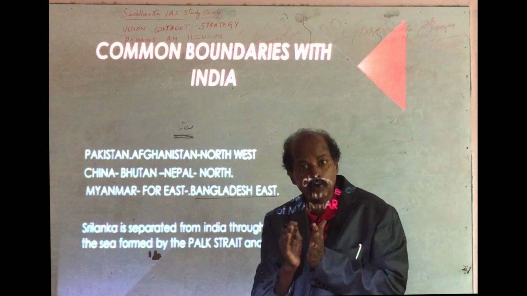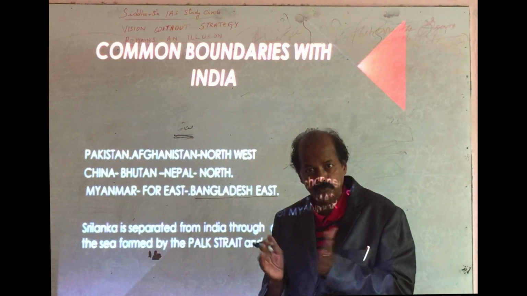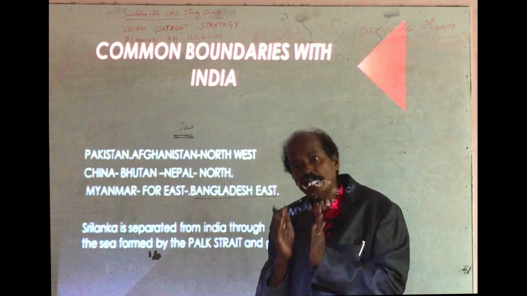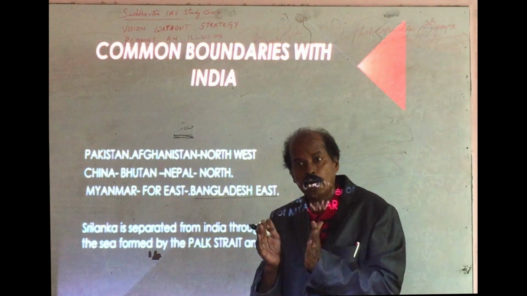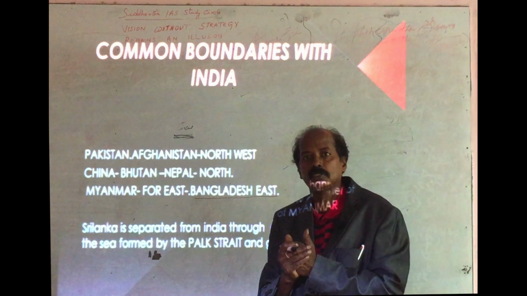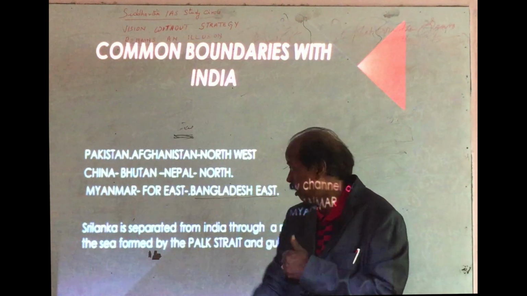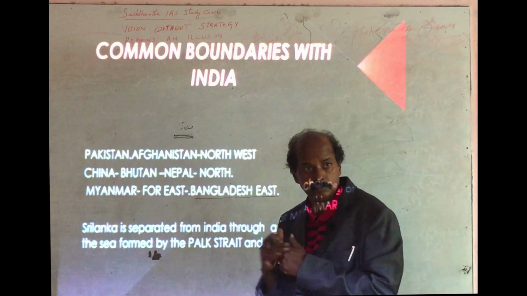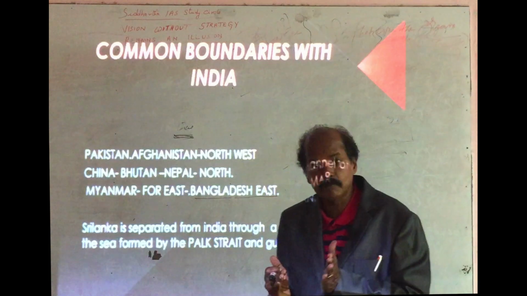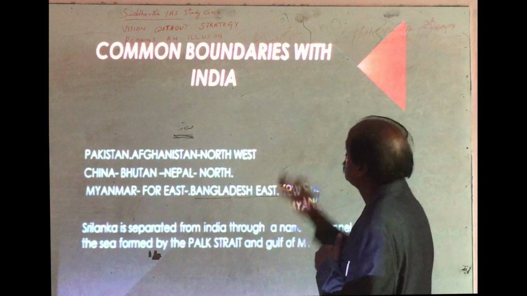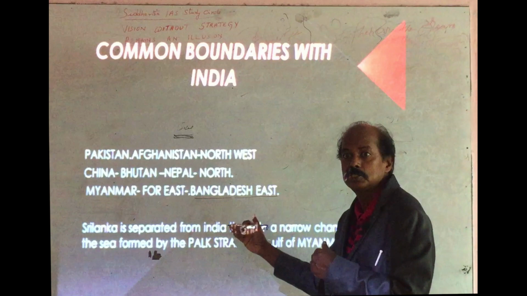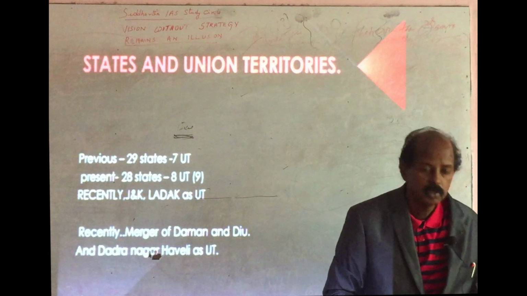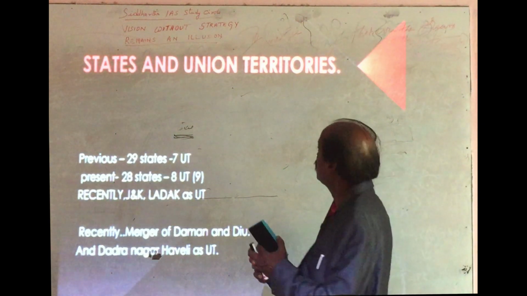In that way, you have to understand very clearly which are the 3 neighboring countries which have the largest boundaries with India: first Bangladesh, second China, third Nepal. In that way, you have to understand for the examination. So these are the common boundaries with India. Now, coming to the states and territories.